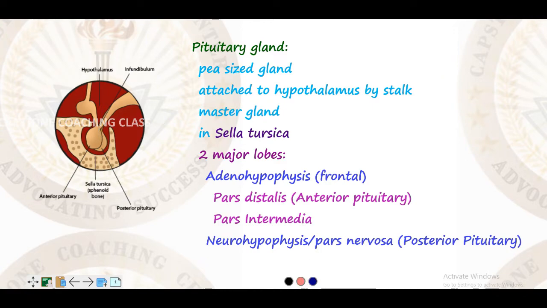It is a small pea-shaped or pea-sized gland. So it is as big as a pea. It's a very tiny gland, and it is present below the hypothalamus. And through this small stalk-like structure, some blood vessels and neurons run from the hypothalamus to the pituitary. So this is the way that they communicate.